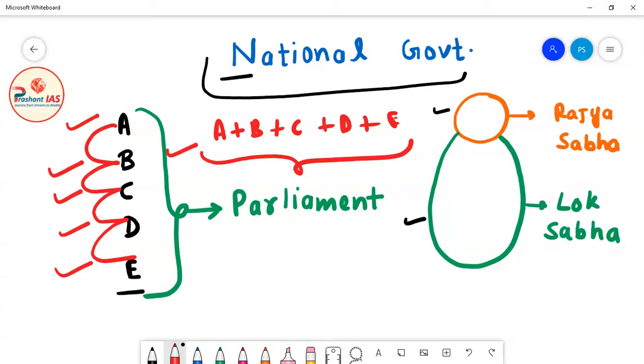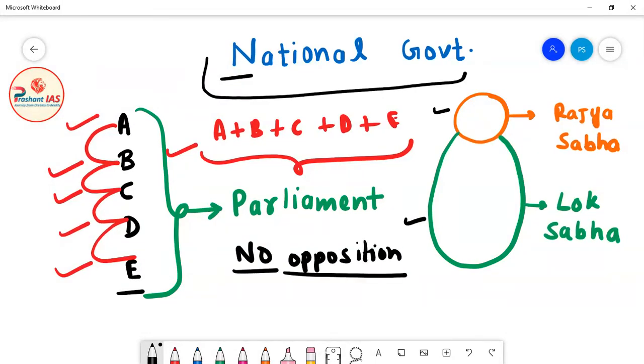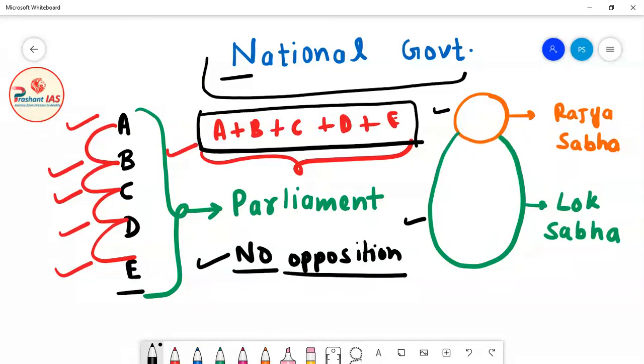Now friends, if all the political parties form the government, then what will happen? Then there will be no opposition party. If all the political parties in the parliament form the government together, then there will be no opposition in the parliament.